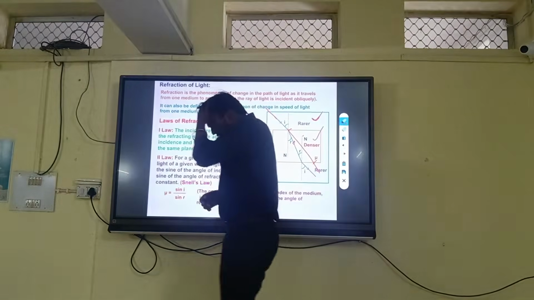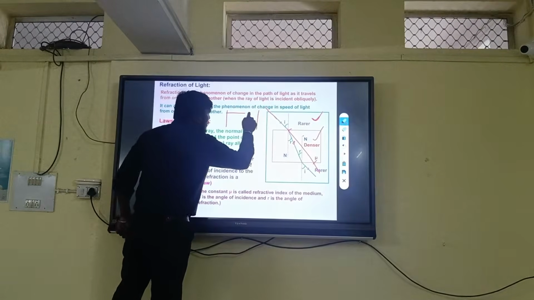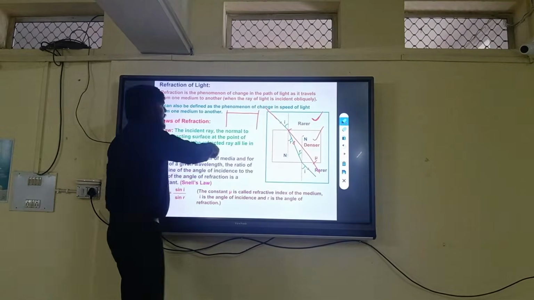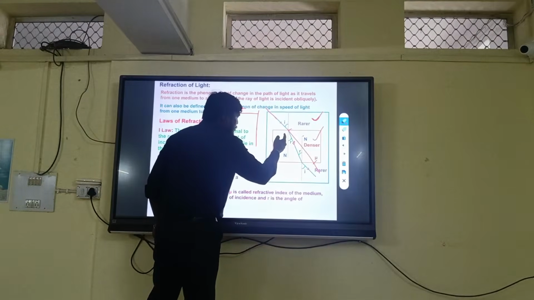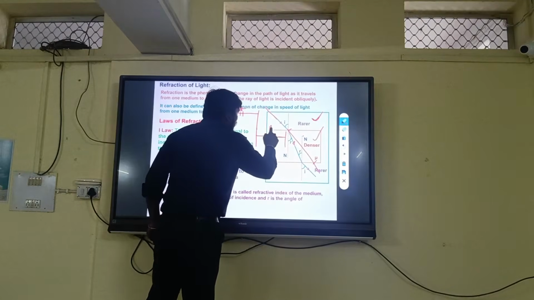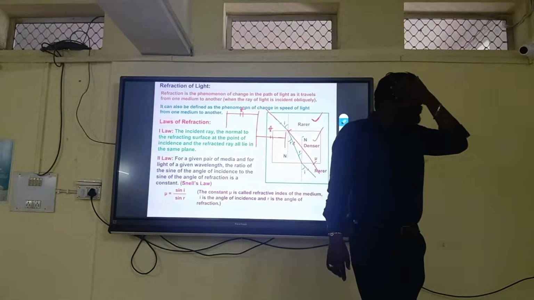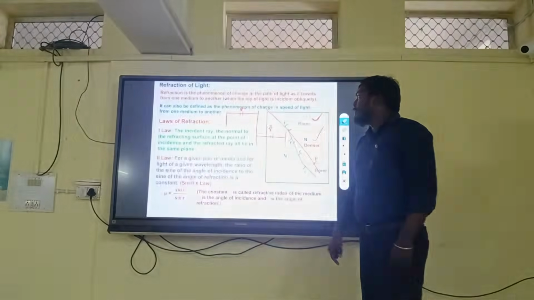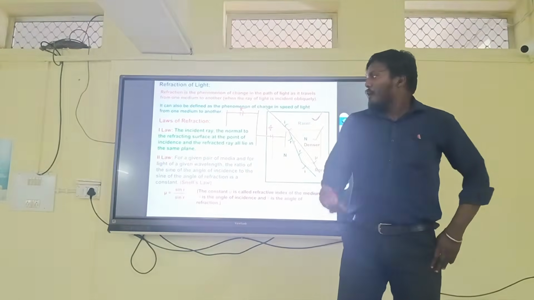That means if a light source is going in this direction, it takes some time t seconds, and another distance from this point to this point, which is the same distance, also takes the same time. So light always tries to cover equal distance within equal time because the velocity of light is constant.